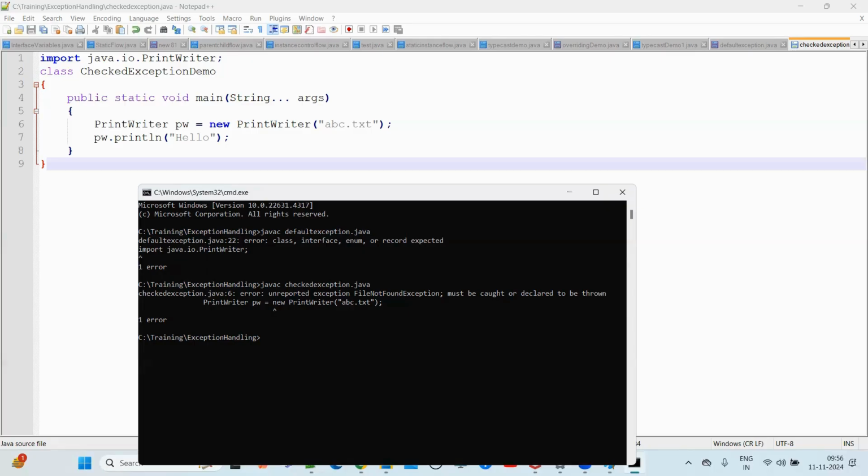So at compile time only, these exceptions are checked. That is why they are called checked exceptions: the exceptions which are checked by the compiler for smooth execution of the program at runtime. What kind of exception is FileNotFoundException? A checked exception. Understand? Clear, guys.